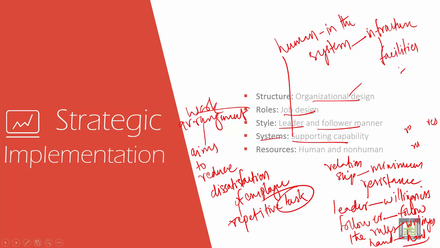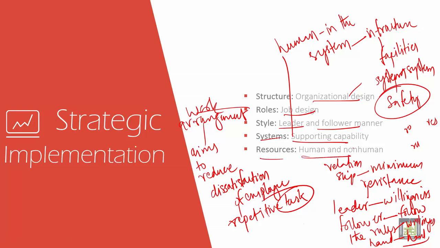Then you have support systems. These are very important to be taken into consideration while designing these capabilities, so that it works with safety. That is the main factor, the main aim. Then we have resources, that is human and non-human. Human is always the man-made, and non-human is machines. So this is to be taken into consideration.